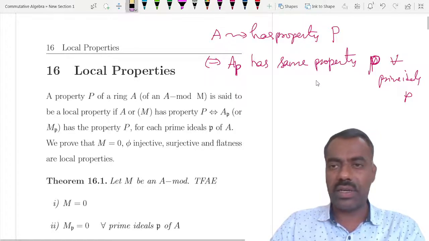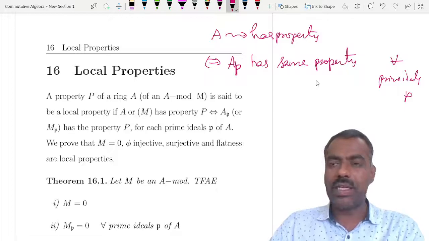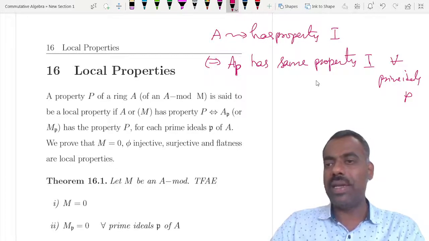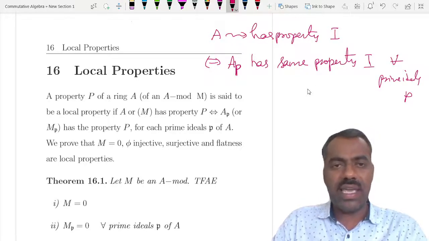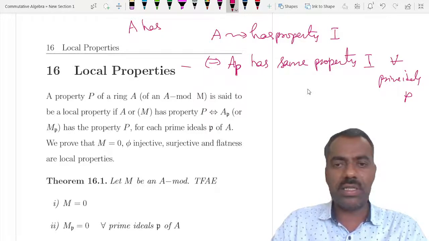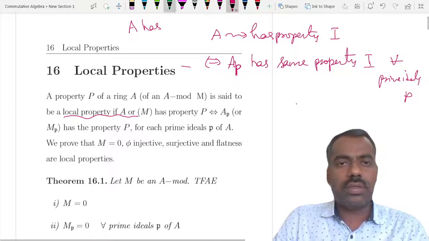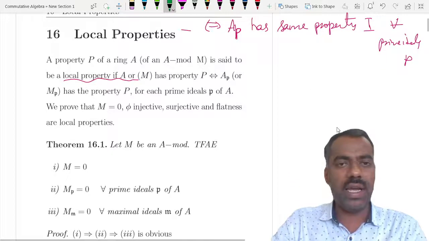As I said, if you have a confusion, you can call this property some I. Then A has that property I if and only if A_P has that same property I for all prime ideals P. Then we say that A has a local property. This property is said to be a local property of A, or A has this local property P. So we'll try to prove some of the properties which are local for that ring or modules.